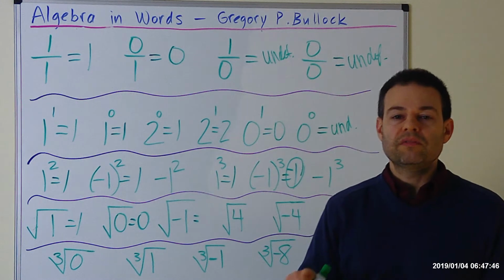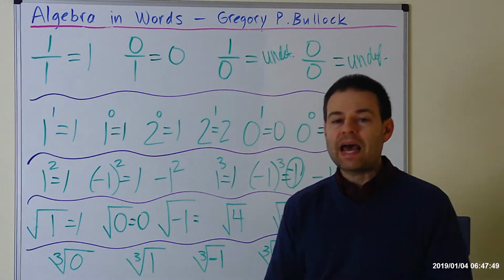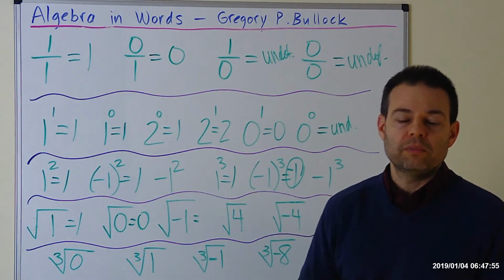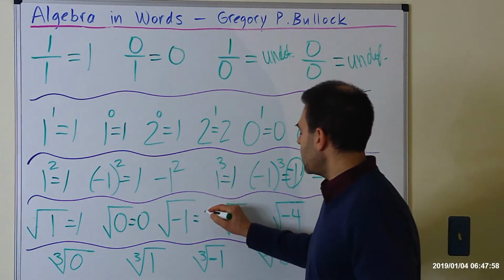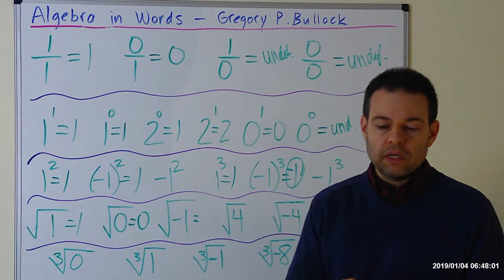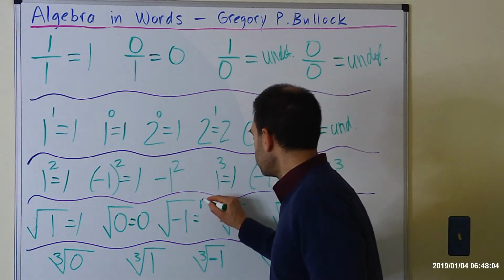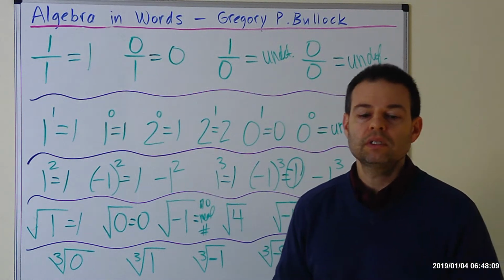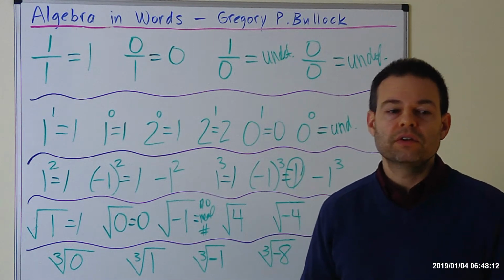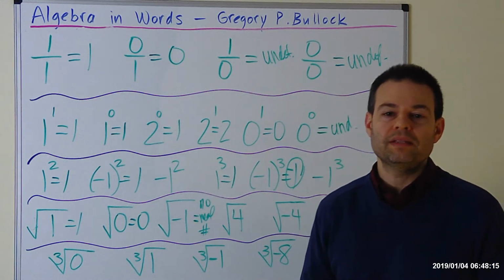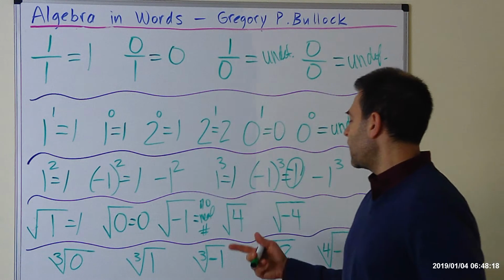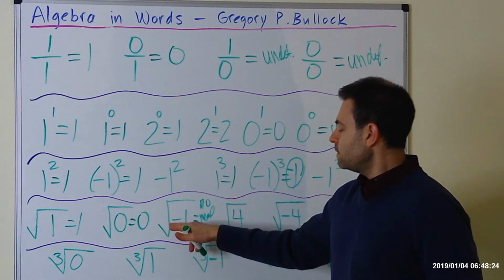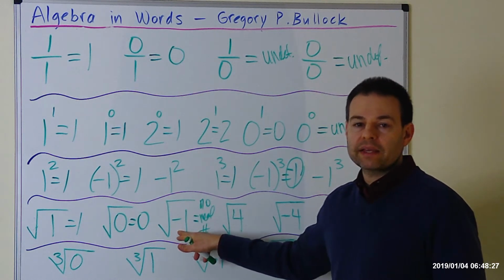We have the square root of negative 1. Okay? For now, especially if you're in the early stages of algebra or in the beginning of the book, you could say no solution or undefined. A better answer is no real number. Okay, once you get a little more advanced, you're going to start to convert the square root of negative 1 into i for imaginary number. But again, imaginary is just kind of the opposite of real. So, the long story short, you can't take the square root of a negative radicand.